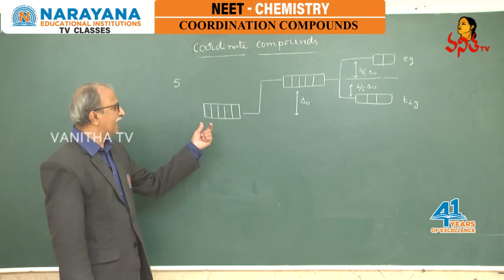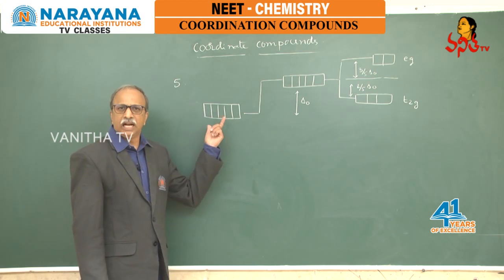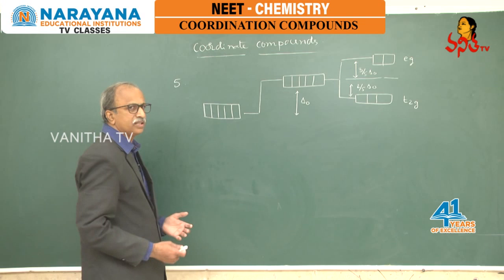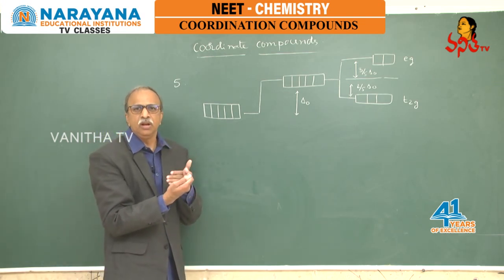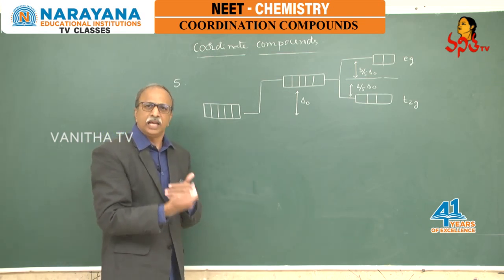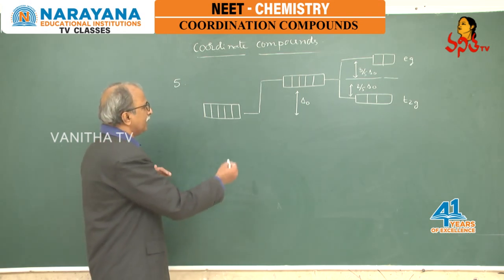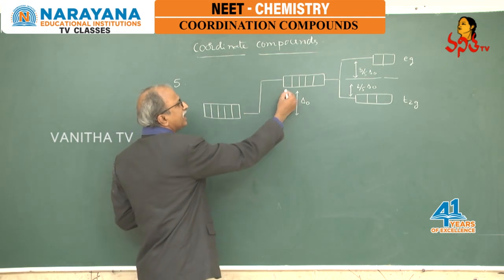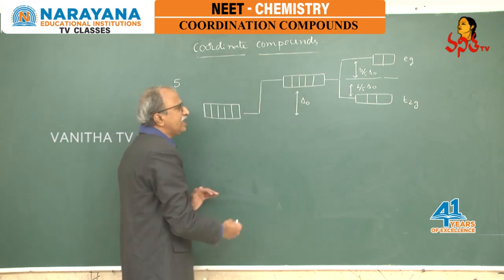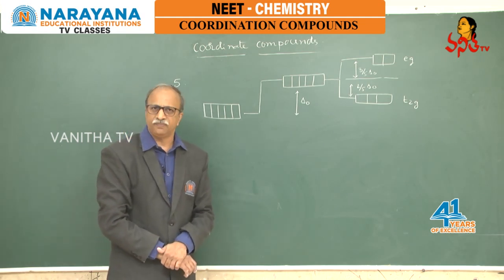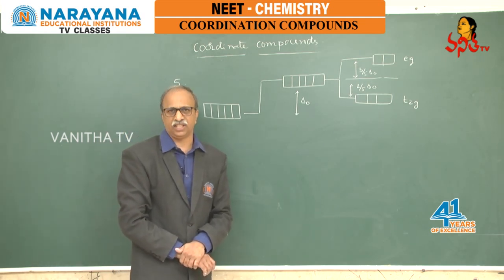See what we are talking about: whenever the d orbitals have a certain number of electrons and the ligand is approaching, what is happening? There are repulsion forces also. Because of these repulsion forces, the energy of the d orbitals increases. This increase in energy is called Barry energy. This is known as Barry energy.